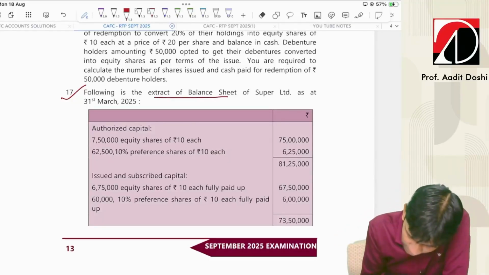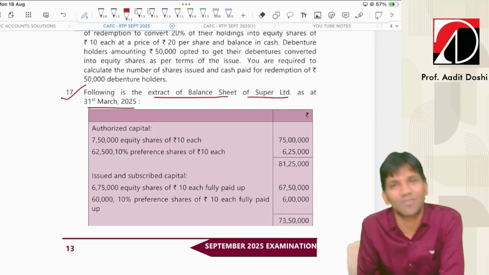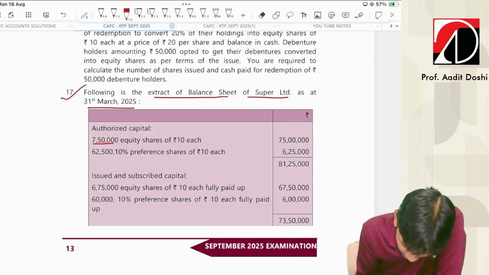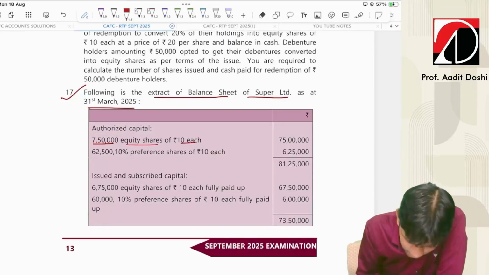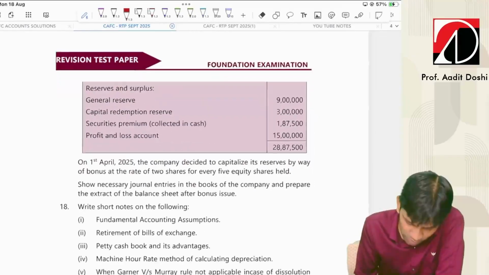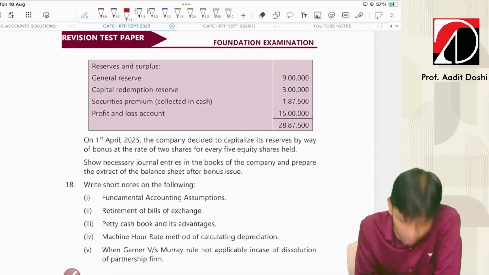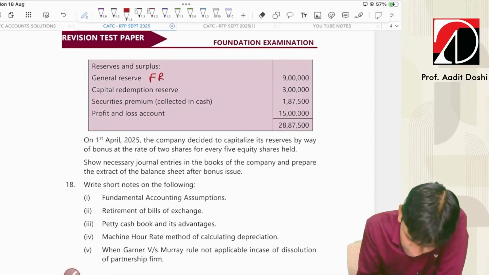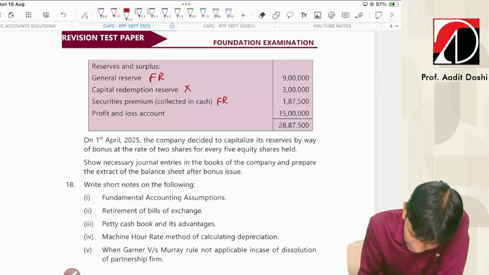Following is the extract of balance sheet of Super Limited as on 31st March 2025. Authorized capital: 7,50,000 equity shares of 10 each, 62,500 10% preference shares of 10 each. Issued, subscribed and paid up capital: 6,75,000 equity shares of 10 each, 60,000 10% preference shares of 10 each. Reserves and surplus: general reserve, it's a free reserve. Capital redemption reserve, it's not a free reserve. Securities premium collected in cash, it's a free reserve. And profit and loss, it's a free reserve.